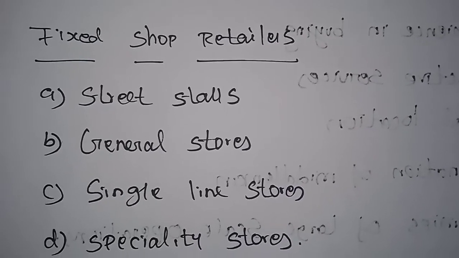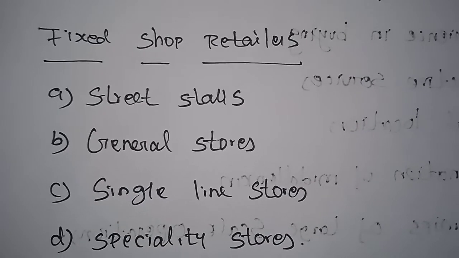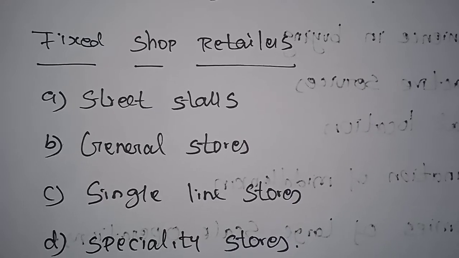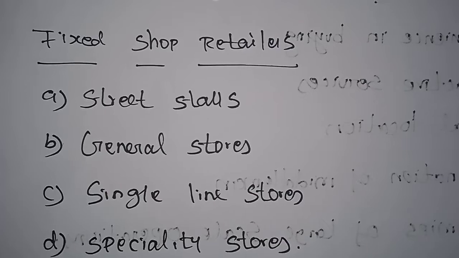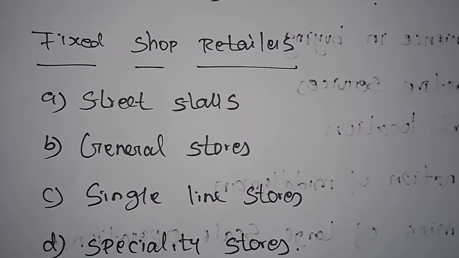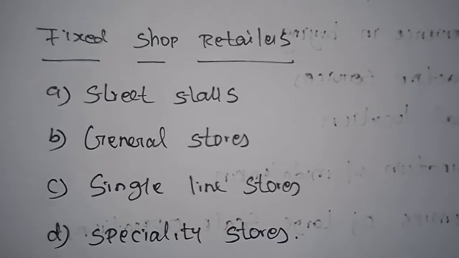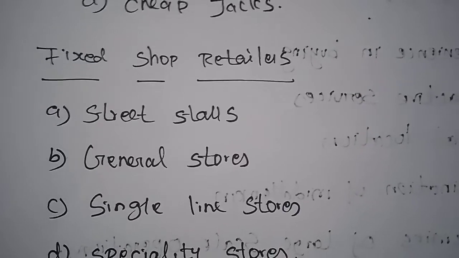Next, general stores. The general stores sell a wide variety of products under one roof. They are most commonly found in a local market and residential areas to satisfy the day-to-day needs of the customers residing in nearby localities. Nowadays we call them stationery stores or fancy stores.